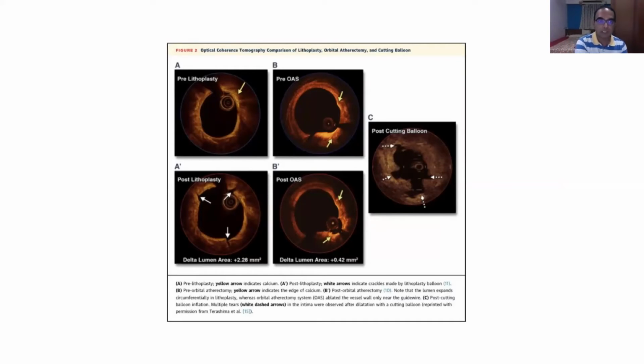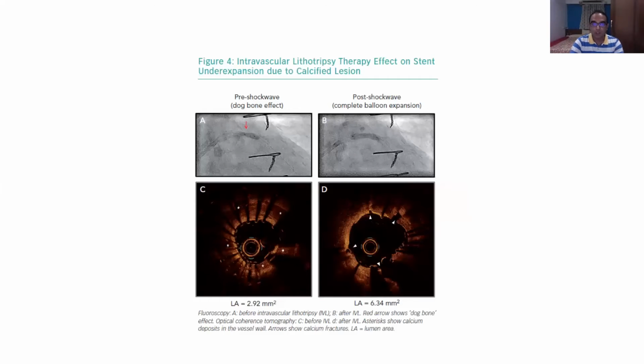While that is not the case with IVL, it will cause an unfocused circumferential plaque modification with tiny freckles instead of causing great disruption. Like you can see in the last picture, that is a post-cutting balloon, which causes great intimal tears. There's a concern which can lead to new intimal proliferation and NIH later after the procedure. So that is the advantage of IVL, and it is a very rapid learning curve.